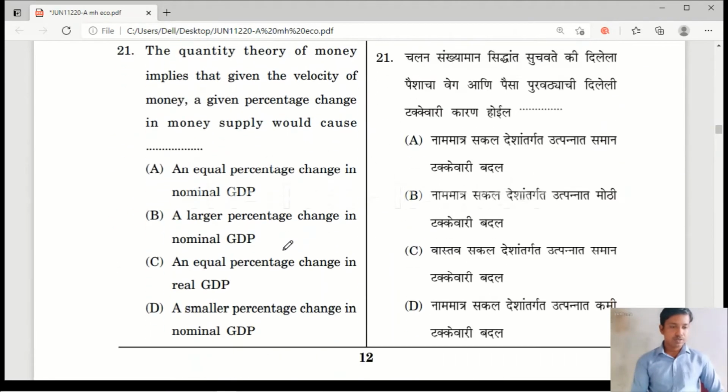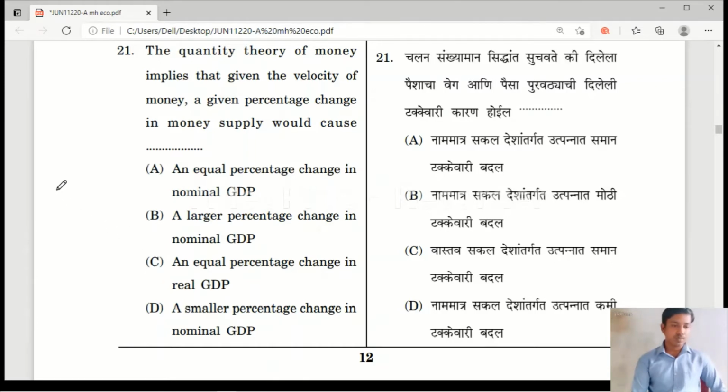The next question is question number 21. The quantity theory of money, QTM theory, implies that given velocity of money, a given percentage change in money supply would cause: an equal percentage change in nominal GDP, a larger percentage change in nominal GDP, an equal percentage change in real GDP, a smaller percentage change in nominal GDP.